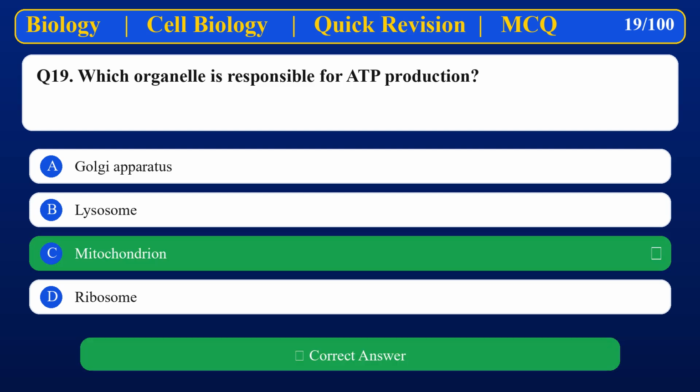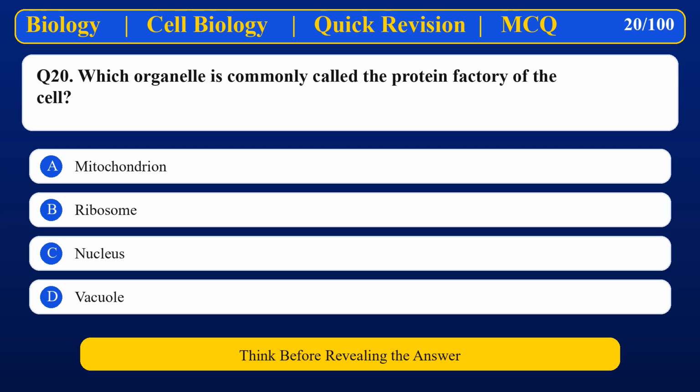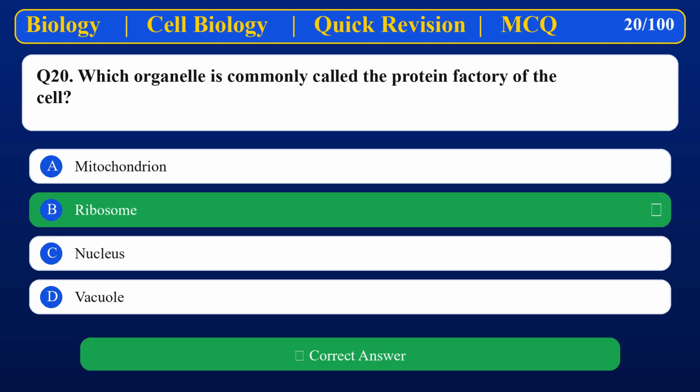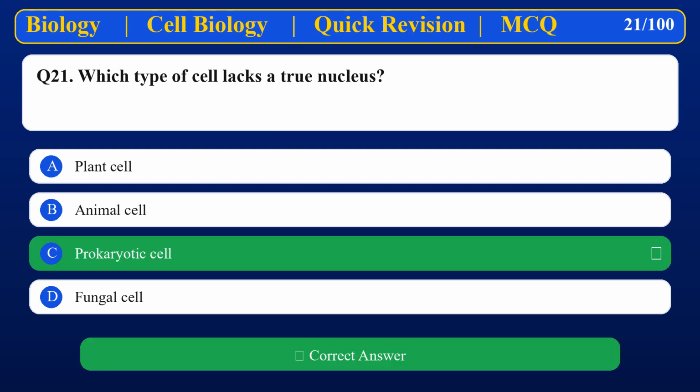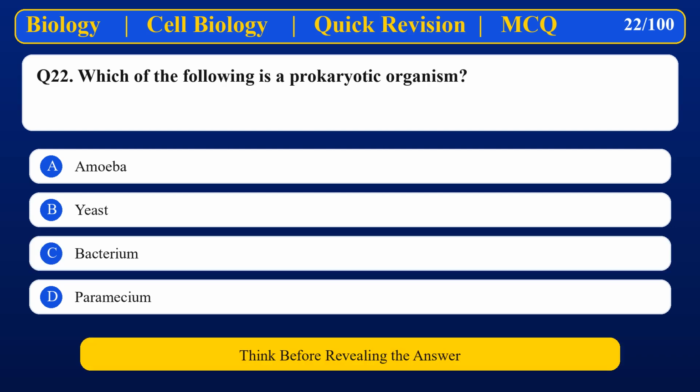Mitochondrion. Which organelle is commonly called the protein factory of the cell? Ribosome. Which type of cell lacks a true nucleus? Prokaryotic cell. Which of the following is a prokaryotic organism?